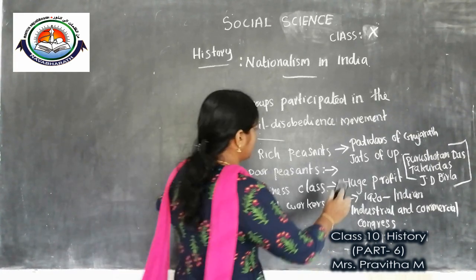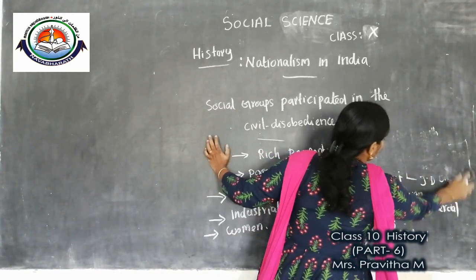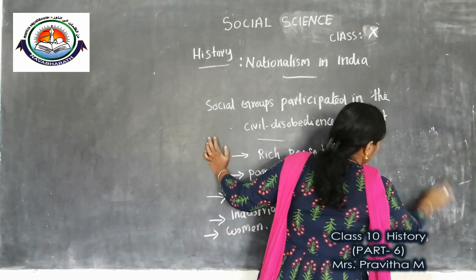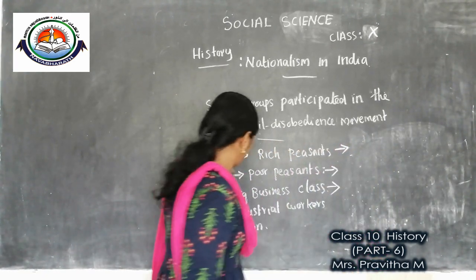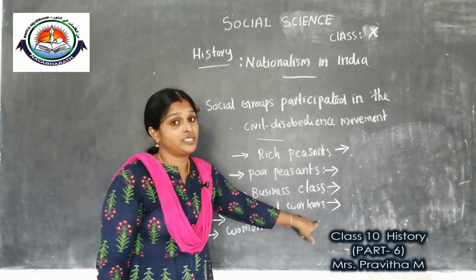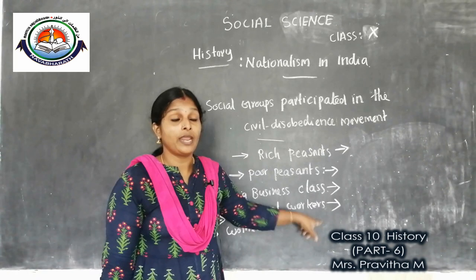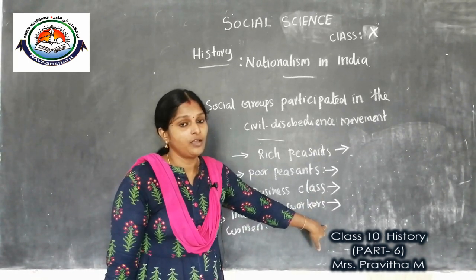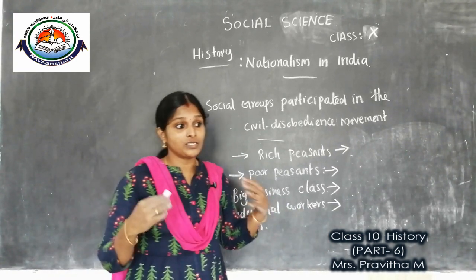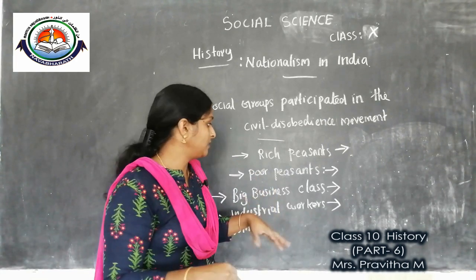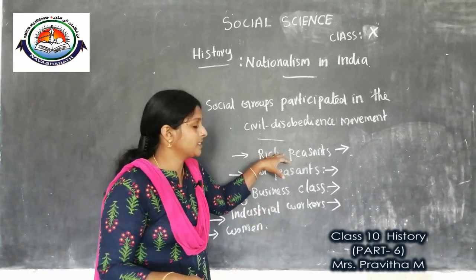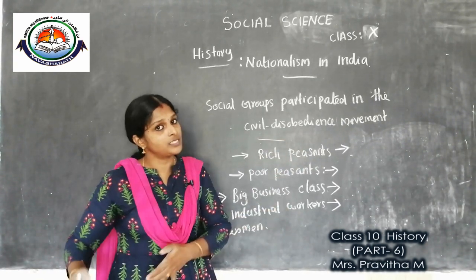Now we will discuss why the industrial working class, the industrial workers, became part of the civil disobedience movement. Most of the industrial workers did not actively participate in the civil disobedience movement, except in the Nagpur region. Why, children? Because the Congress was more close with the big business group. They maintained a close relation with the big business group, so this working class maintained distance.